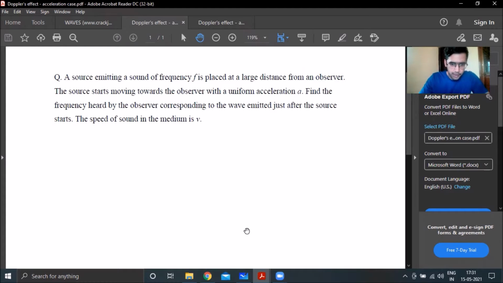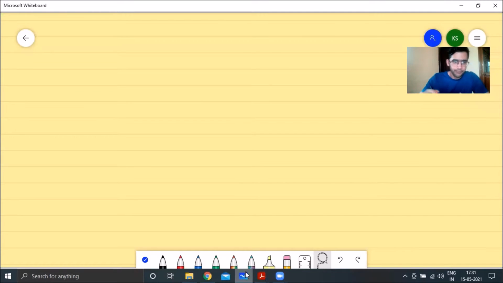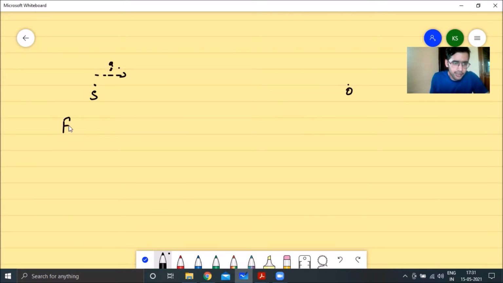So let's draw a diagram for this situation. We have a source and we have an observer. Your source is moving with an acceleration a in this case. Your observer is said to be located pretty far away from the source, and the frequency of the sound emitted by the source is given as f.